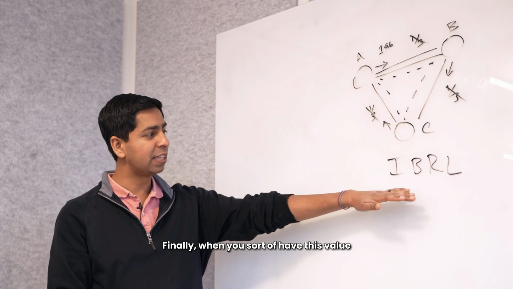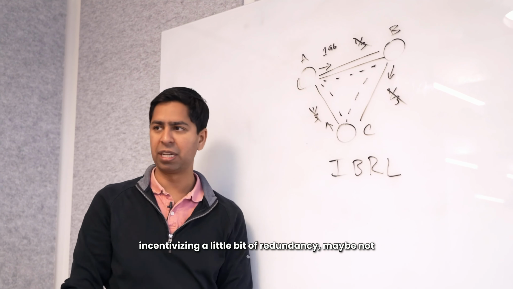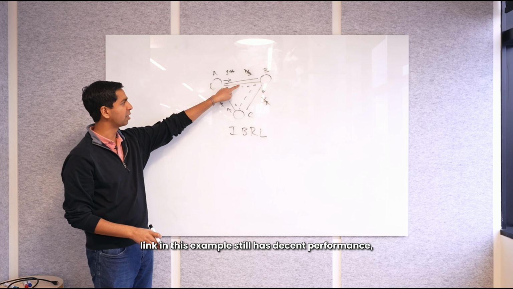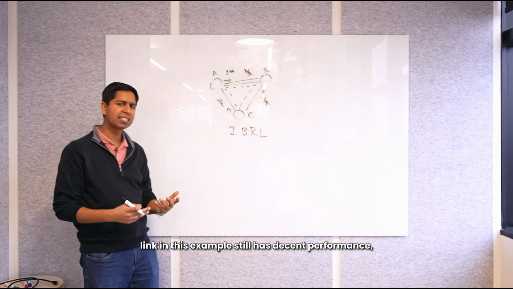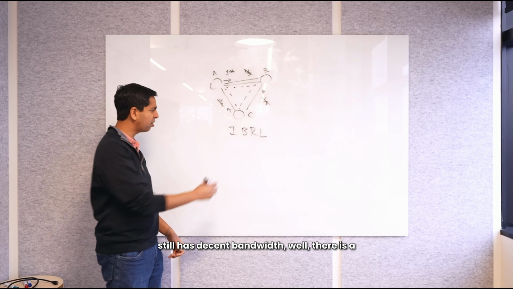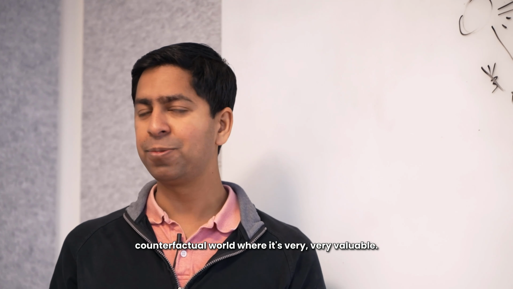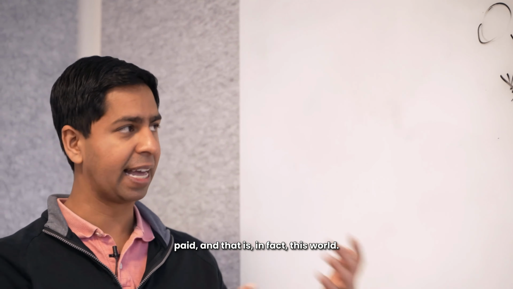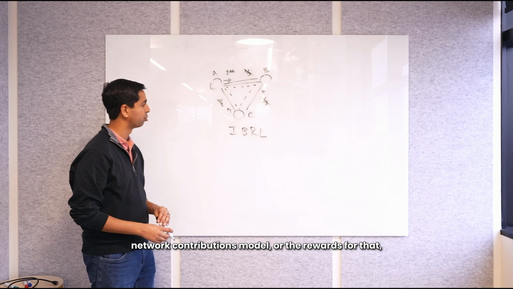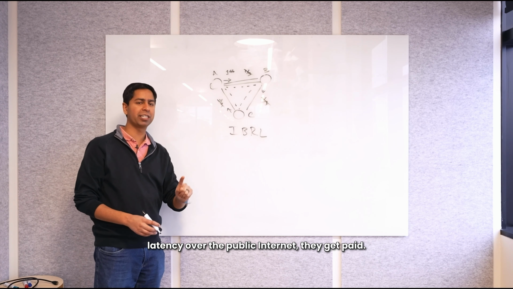Finally, when you have this value function in this methodology, you end up even incentivizing a little bit of redundancy. Maybe not at outrageously generous levels, but if this bottom link in this example still has decent performance, still does somewhat better than the public internet, still has decent bandwidth, well, there is a counterfactual world where it's very, very valuable, and so there is a world where it gets paid, and that is in fact this world. And so that's how we think about the network contributions model, or the rewards for that, which is if they increase bandwidth and reduce latency over the public internet, they get paid.